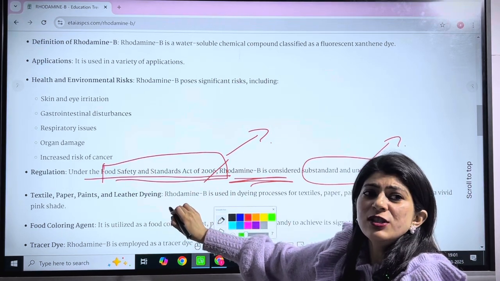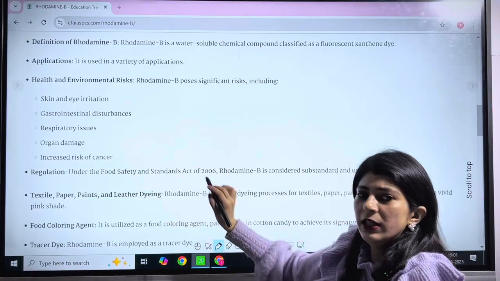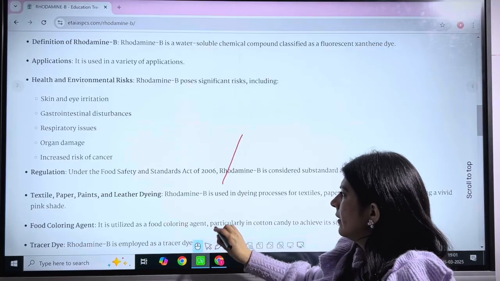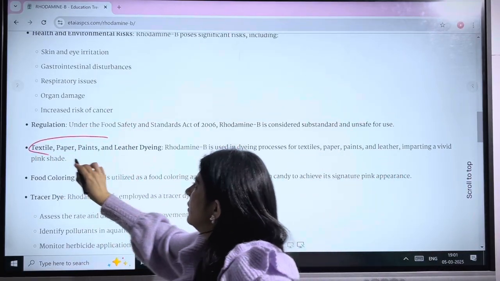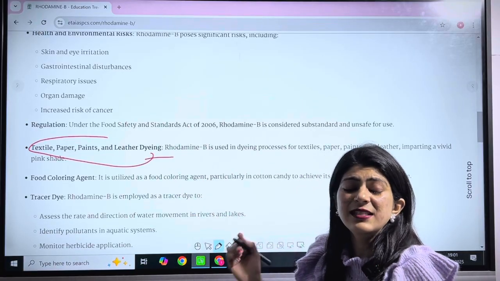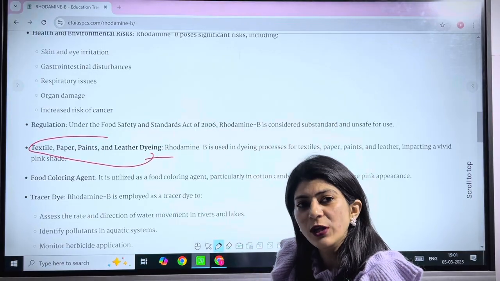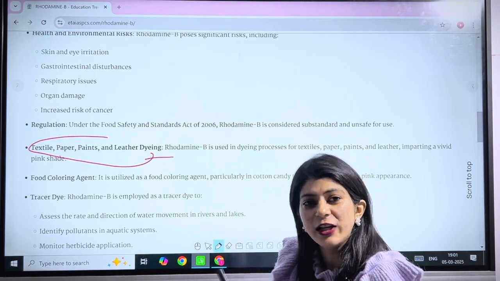The applications of rhodamine B. There are many applications related to this chemical compound, such as textile. Now you can see that this chemical compound is being used as a food color, giving a fascinating pink color to the food product, that is cotton candy.